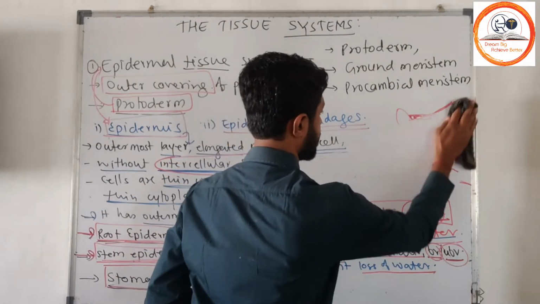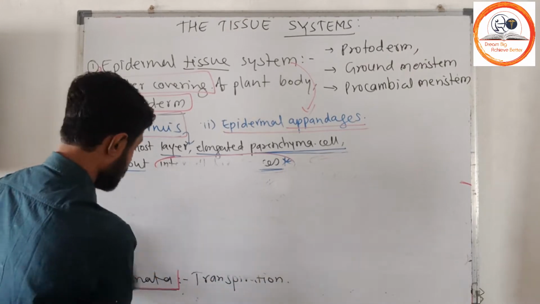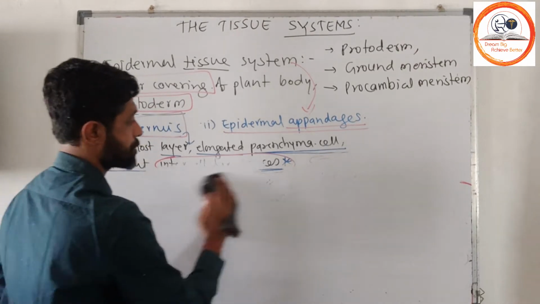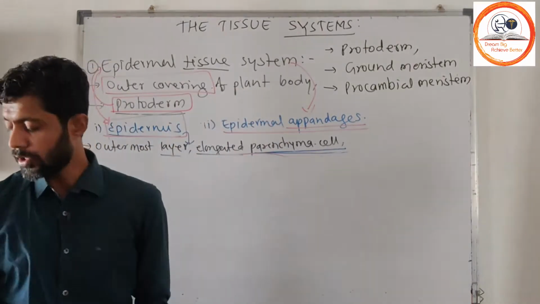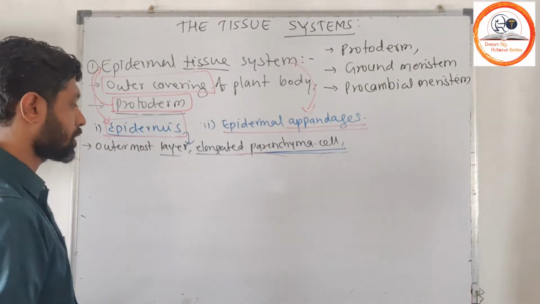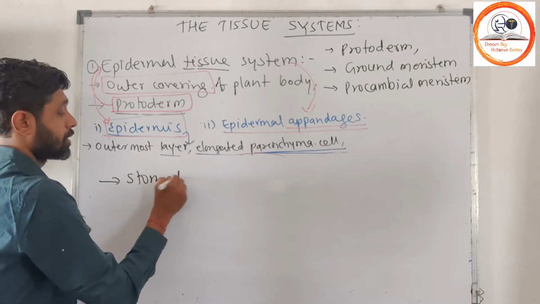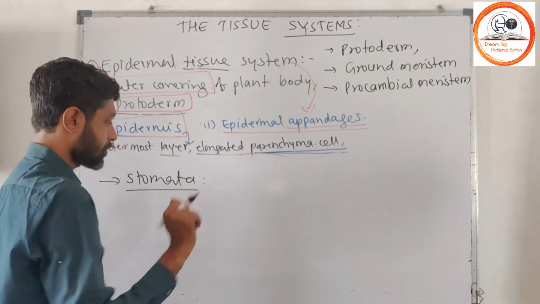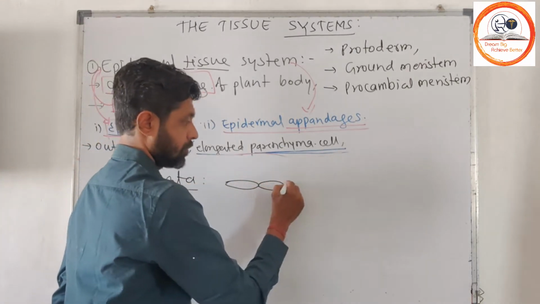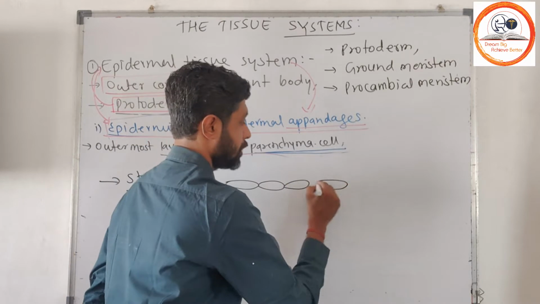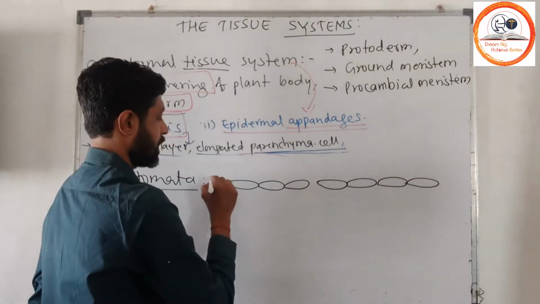Now we consider stomata in detail. Stomata are meant for enhancing transpiration. Transpiration means gaseous exchange or loss of water in the form of water vapor. So there will be loss of water in the form of water vapor through stomata. A stoma is nothing but an aperture or small pore present on the epidermal tissue.